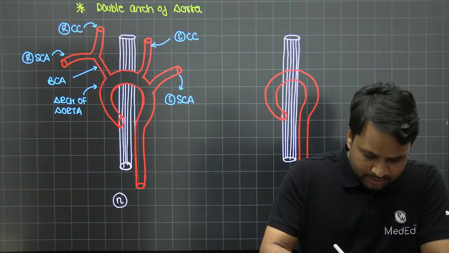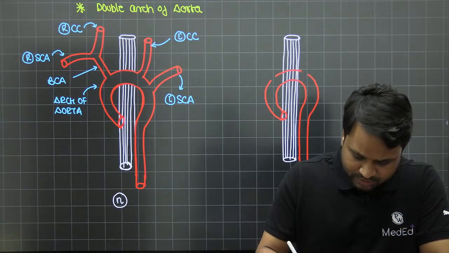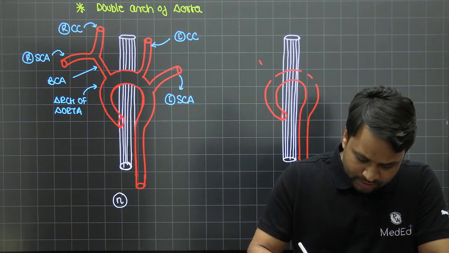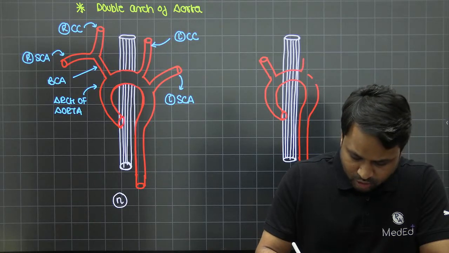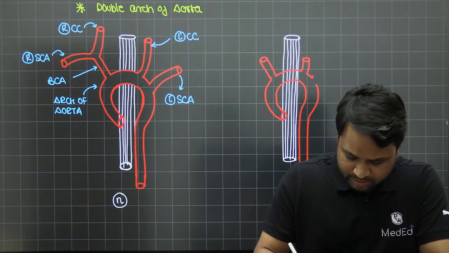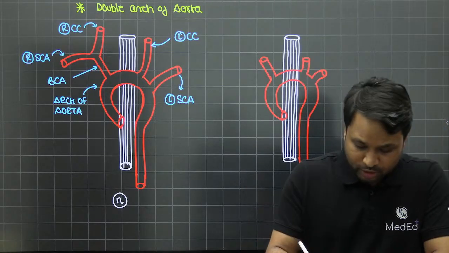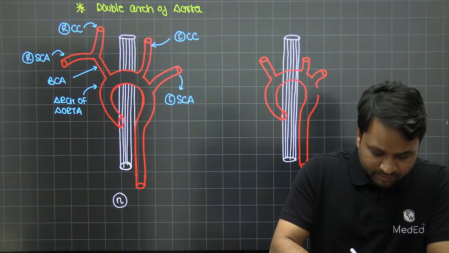Now, as I told you, there are three takeoffs that are going to happen. The first takeoff is here, the second takeoff is here, the third takeoff is here. Now, in an aberrant right subclavian artery, you will notice the common carotid is going to originate directly from here. There's another common carotid which is going to originate from here. This is your left subclavian artery. Nothing spectacular. So what is going to happen? The aberrant right subclavian artery is going to arise just next to the left subclavian artery.